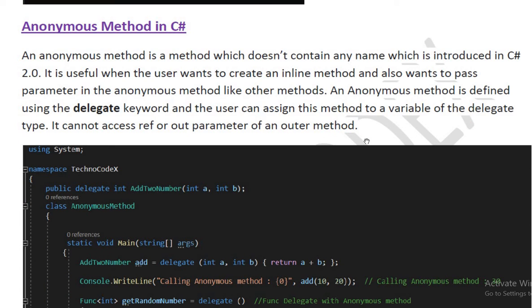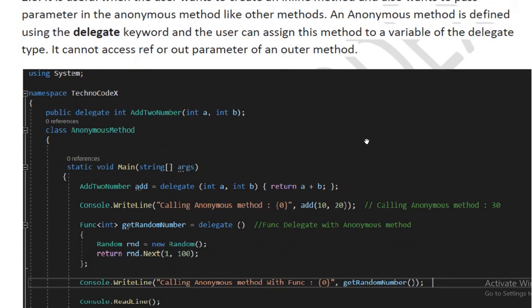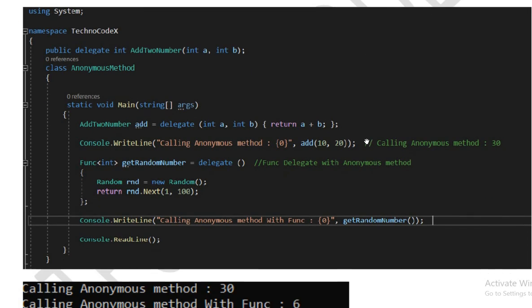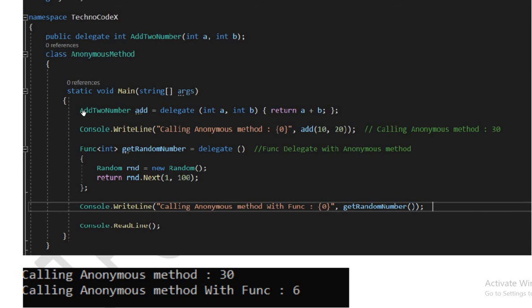Anonymous method in C#. An anonymous method in C# does not contain any name, and was introduced in C# 2.0. It is useful when a user wants to create an inline method and also wants to pass parameters in an anonymous method like other methods. An anonymous method is defined using the delegate keyword, and the user can assign this method to a variable of the delegate type. It cannot access ref and out parameters of an outer method. Here you can see the delegate.